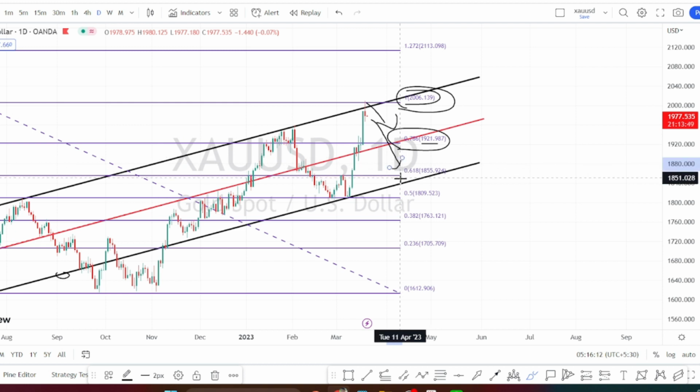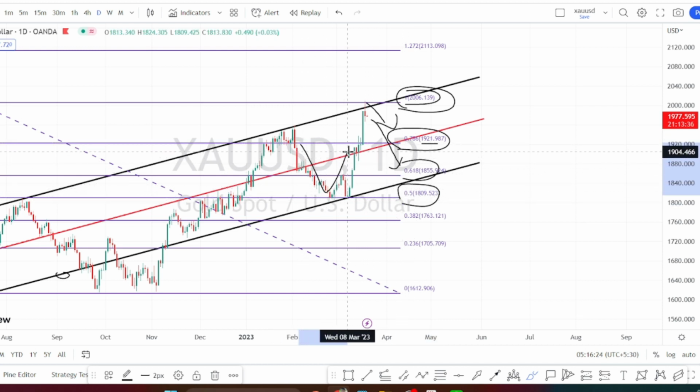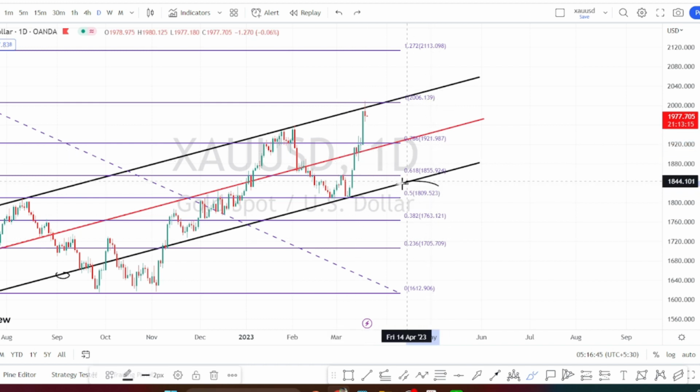0.618, which is going to be around 1855, and next level of support is going to be around 0.5, which is going to be around 1809. This whole zone is going to be acting as a very strong support zone when the price action bounces back on the bearish side retracement. And only when the price action breaks this support level of 1809, we can expect the bearish side trend reversal to start in daily time frame.